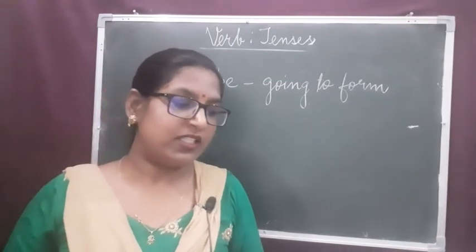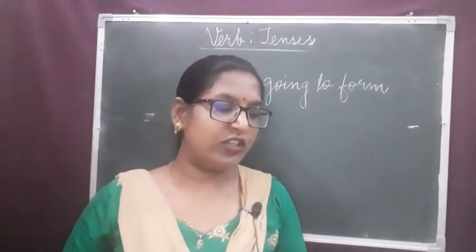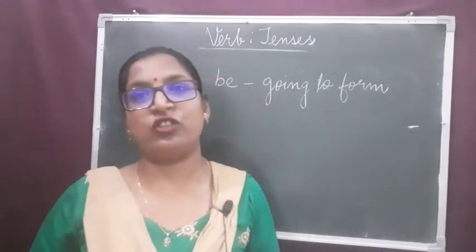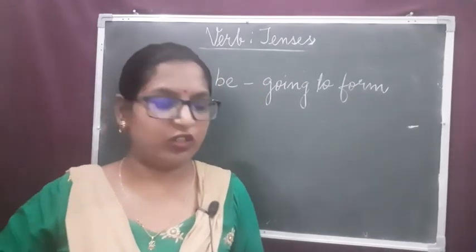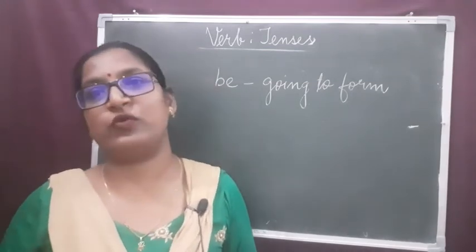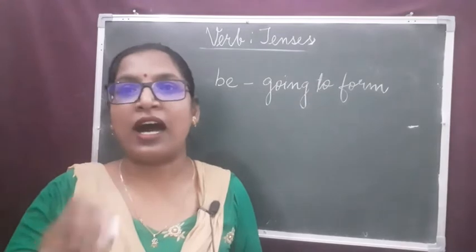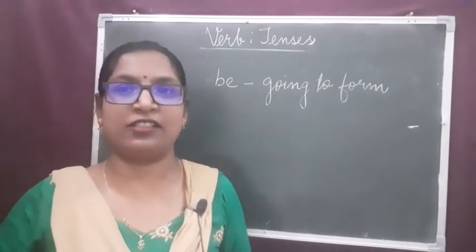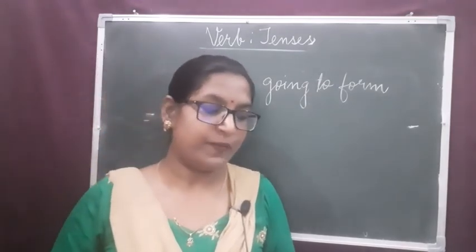Second one is a prediction in relation to the future. When we guess something about the future: you are going to be very successful in life.